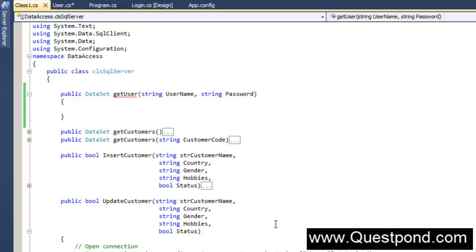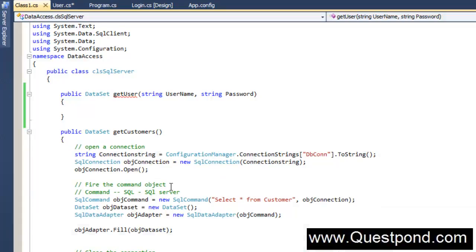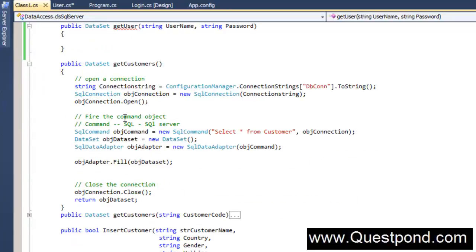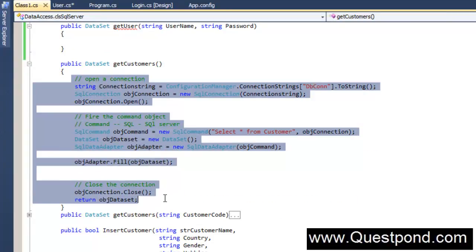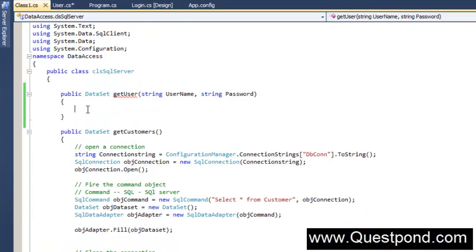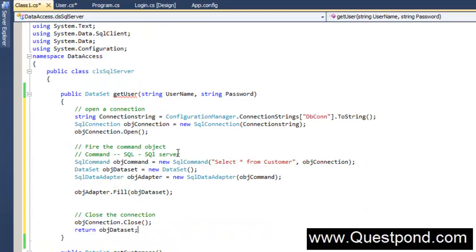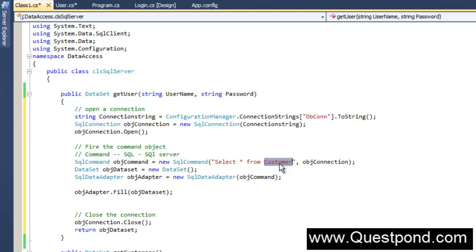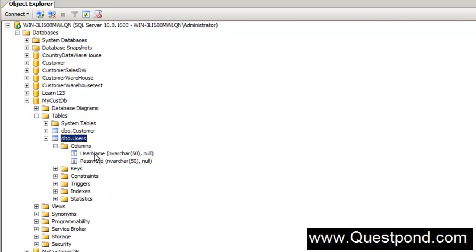So the next thing is we need to query this users table here. I'm going to copy this code from here, Control C, and paste it over here, Control V. And now we say, go and query the users table. So select star from users where the field name is username and password.